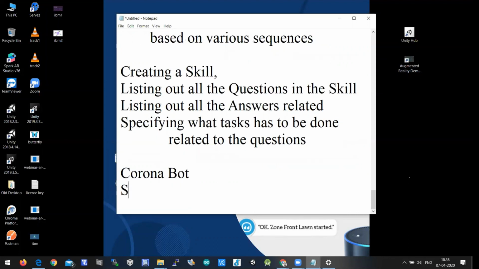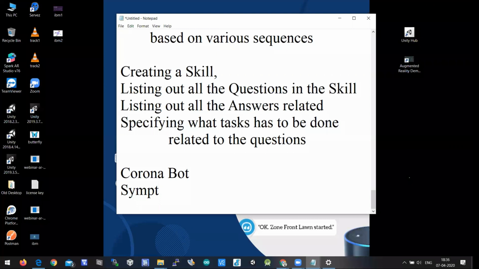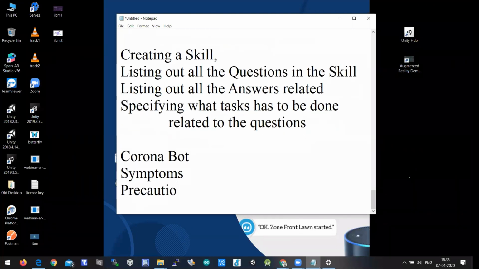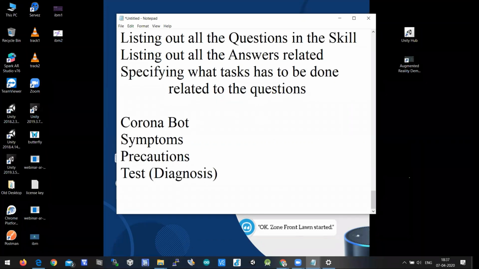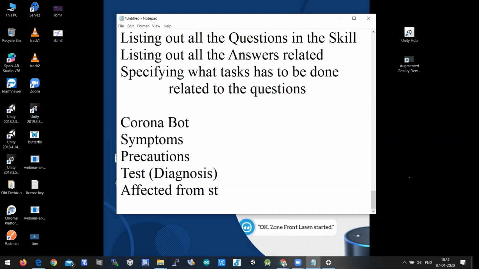The user can ask about symptoms, or what precautions are to be taken, or ask for a test, which is a diagnosis based on the symptoms. Or the user can ask how many people are affected in states, or affected people in countries. The user can ask all these questions, right?